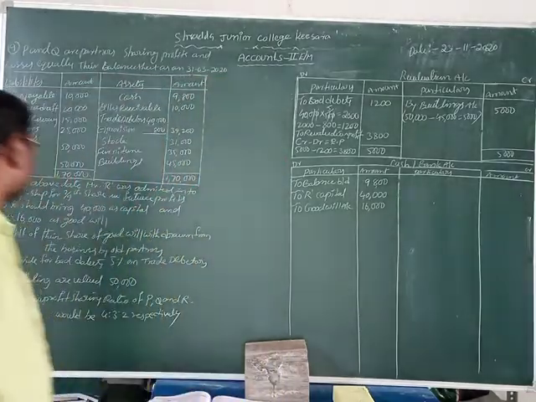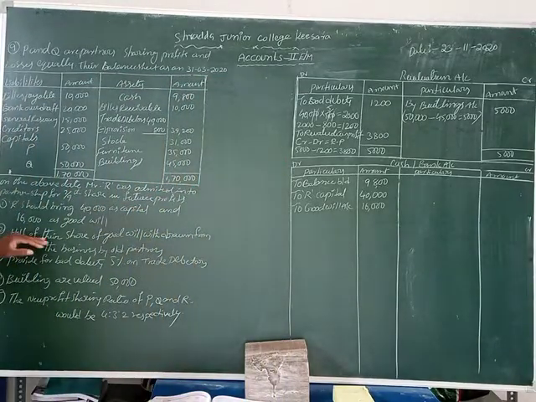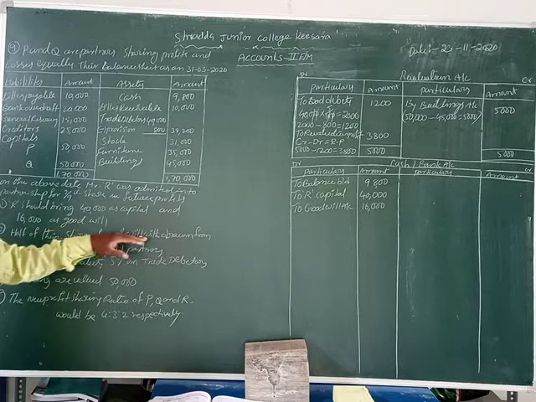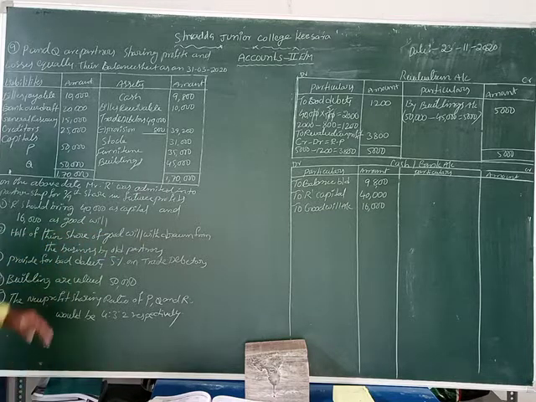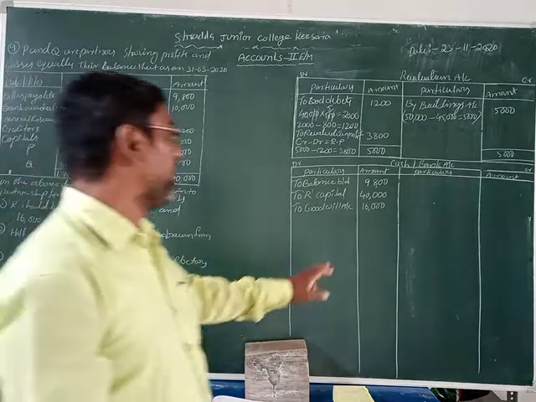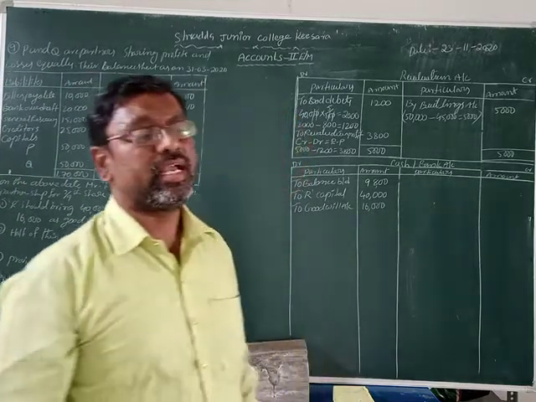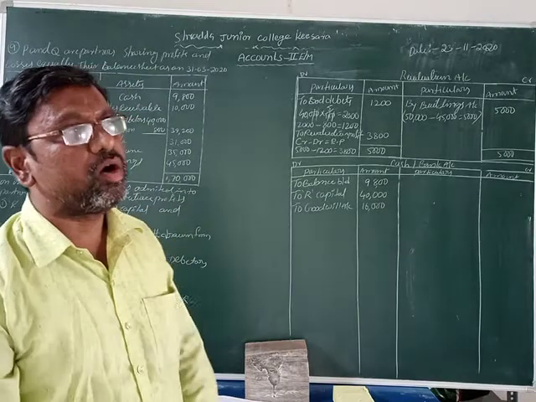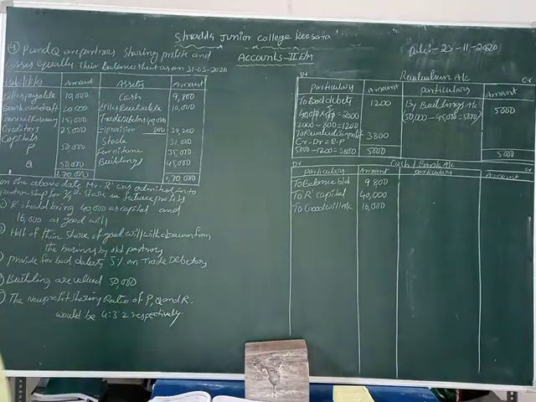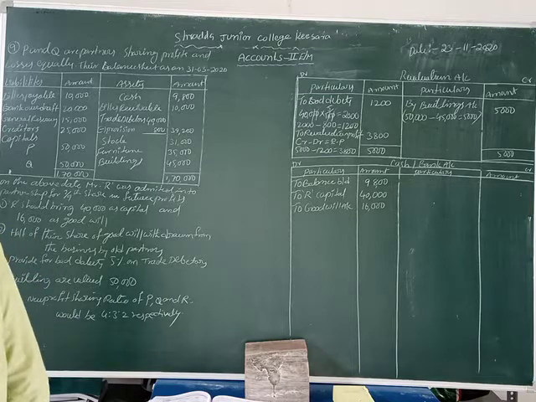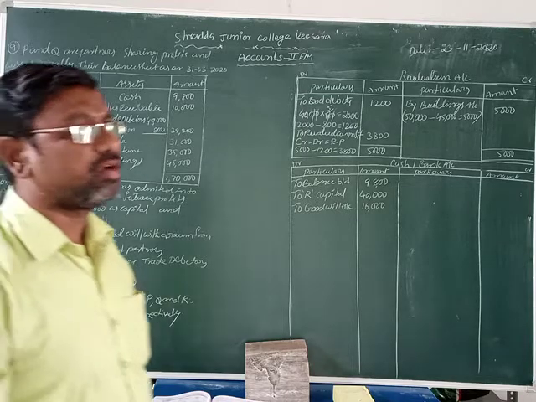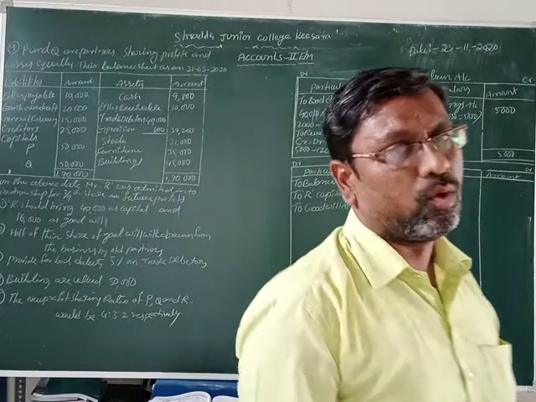So condition number 2 here, students: half of their share of goodwill is withdrawn from the business by the old partners. So the goodwill is 16,000 rupees. Thus of the 16,000 rupees, the old partners withdraw 50%. 50% means what? 8,000 rupees is withdrawn by the old partners.